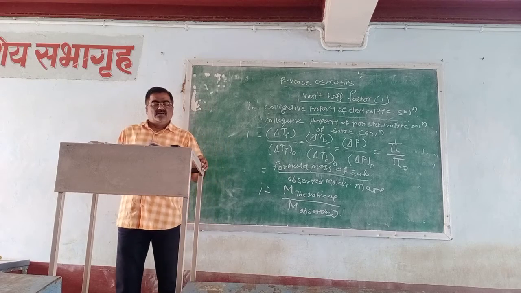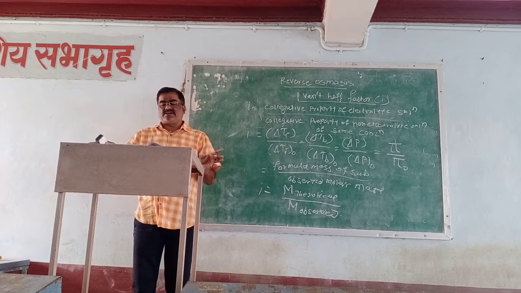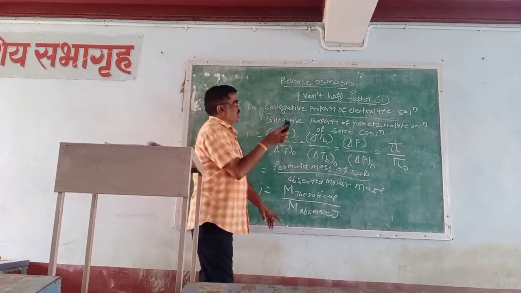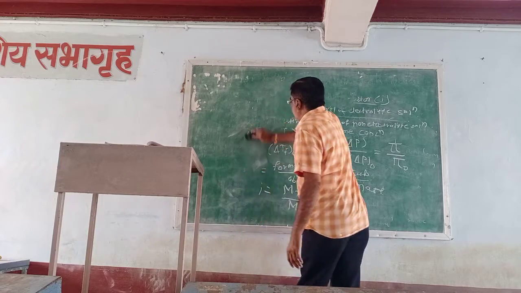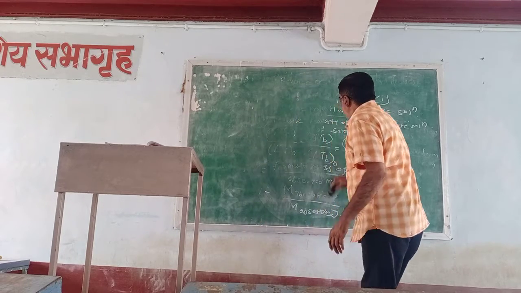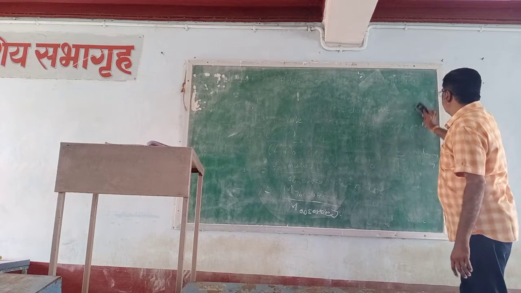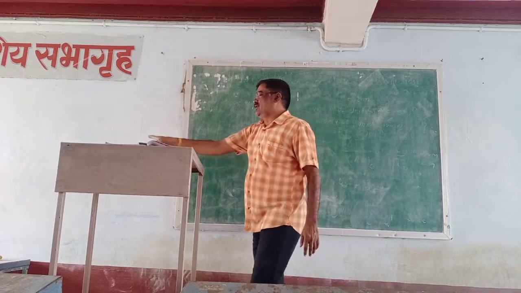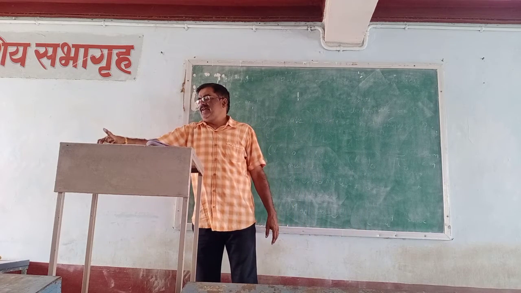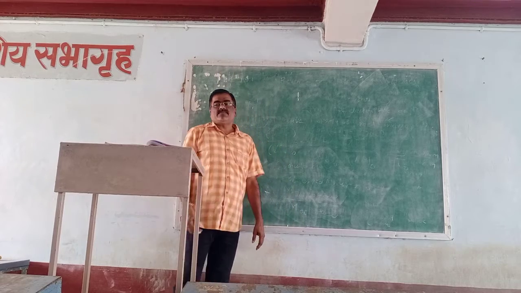Then we have to see the modifications of the expressions of the colligative properties. Colligative properties च्या modifications काय काय आहेत ते आपल्याला या ठिकाणी पाहायचे. Just now we have discussed the colligative properties: the lowering of vapor pressure, elevation of boiling point, depression in freezing point.